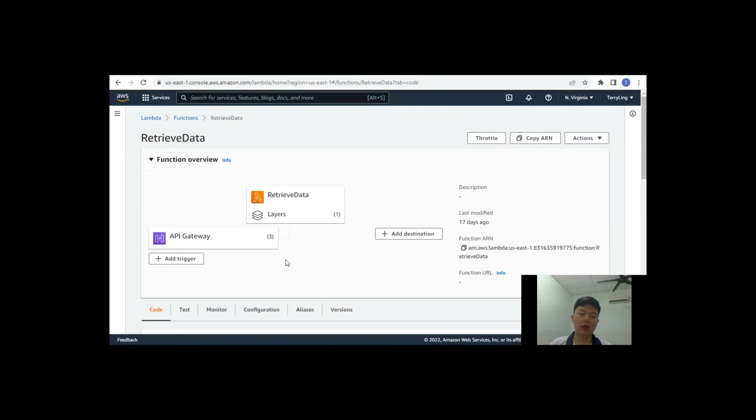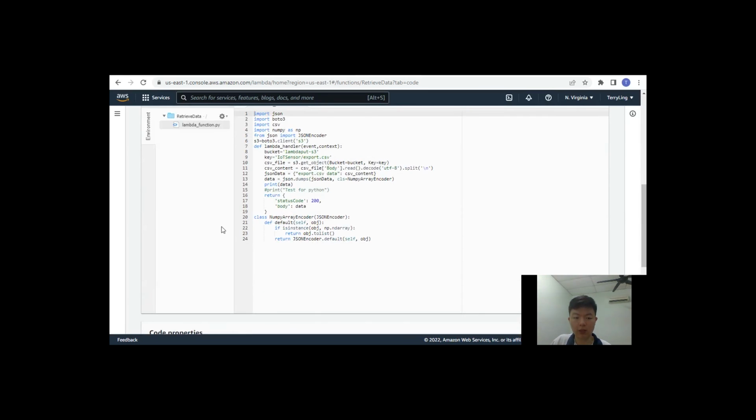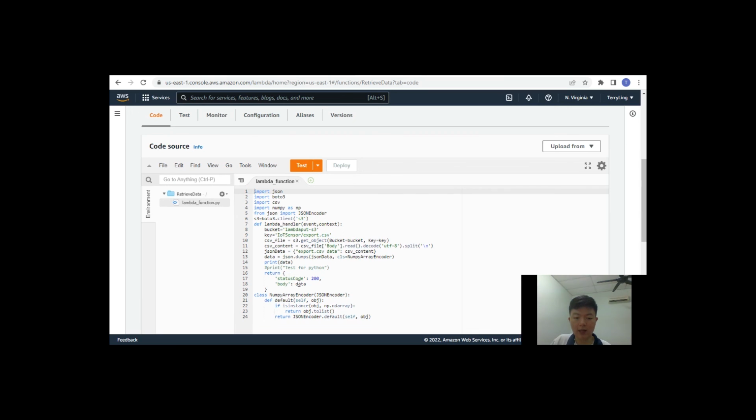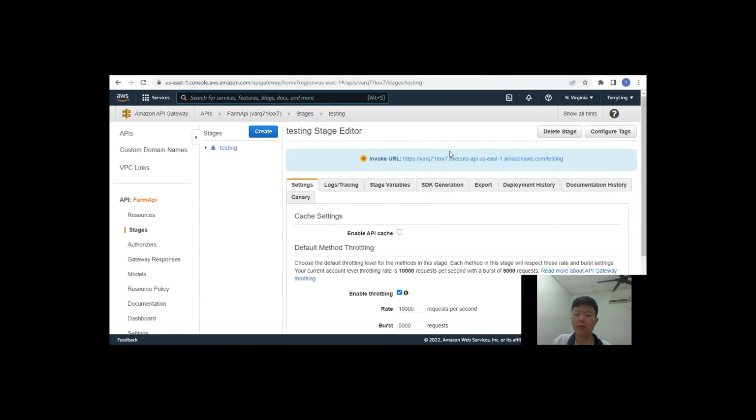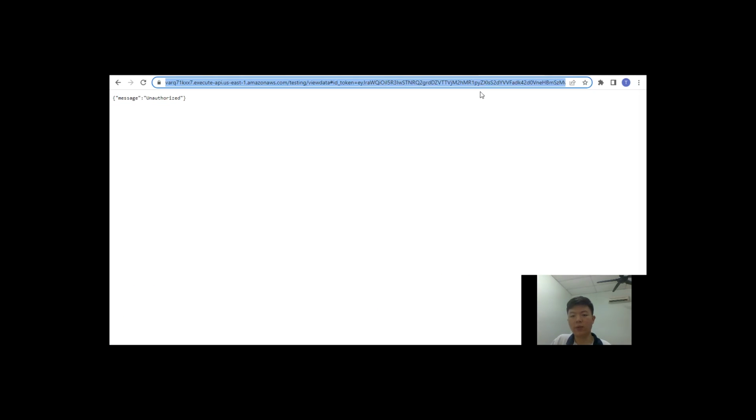Thank you. Hello sir, lastly I'll be talking about the API Gateway. So this is the Lambda function, which is the endpoint of this API Gateway, which will retrieve data from this retrieve data Lambda function. So it returns the data, which is the part where we want. And this is the API Gateway, the invoke URL used to invoke this API. Upon invoking this API, it needs to be authorized by the Cognito access token. For example, here, this is an example of Cognito, and the access token can be gotten from the link, which is seen here, the access token part. And I send it out, and this is the part used.